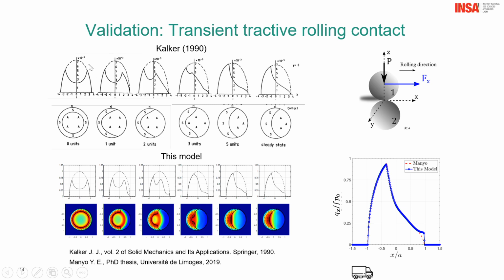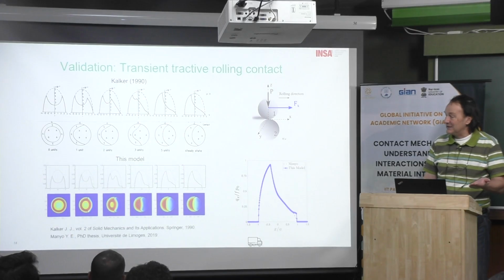Then you can see here, for example, you remember this type of figure. The dashed line corresponds to the pressure distribution, and you can see after indentation, a sphere against the flat surface, that the shear stress has this pattern. Here it is equal to mu times the pressure. Then this is sliding here, which corresponds to S. S means sliding, and A means adherence. Because for sliding and stick, you would have to use SL, ST, they use S and A, which is clever. Okay, then you can see here.